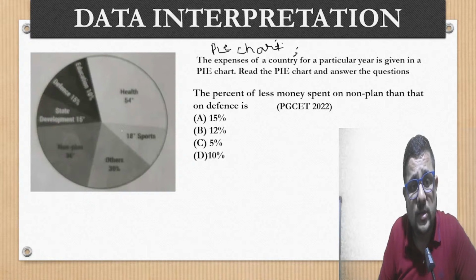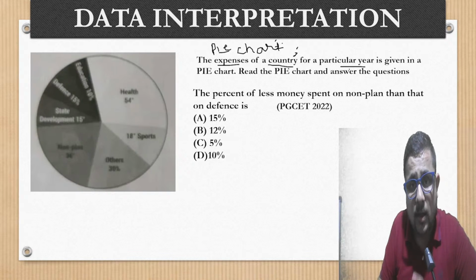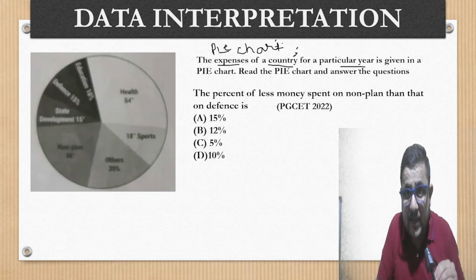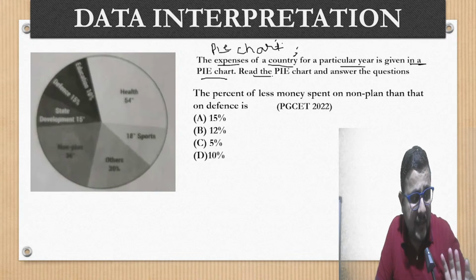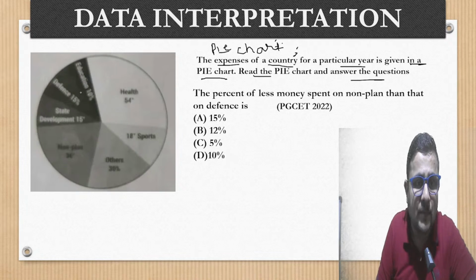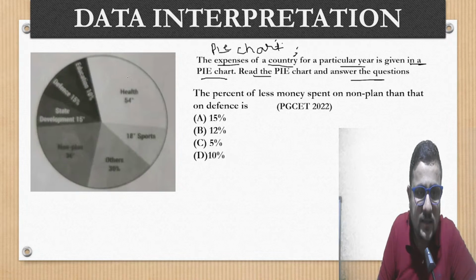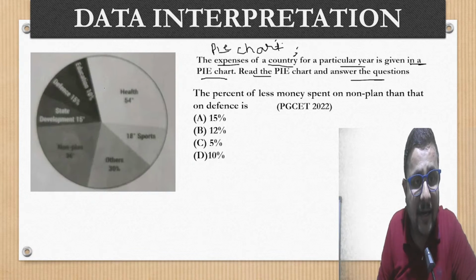Okay, so this is also pie chart based. Actually, what is given? The expenses of a country for a particular year are given in a pie chart. Read the pie chart and answer the question. So we need to read the pie chart. For better visibility, actually this is not visible, so I will highlight what is given.